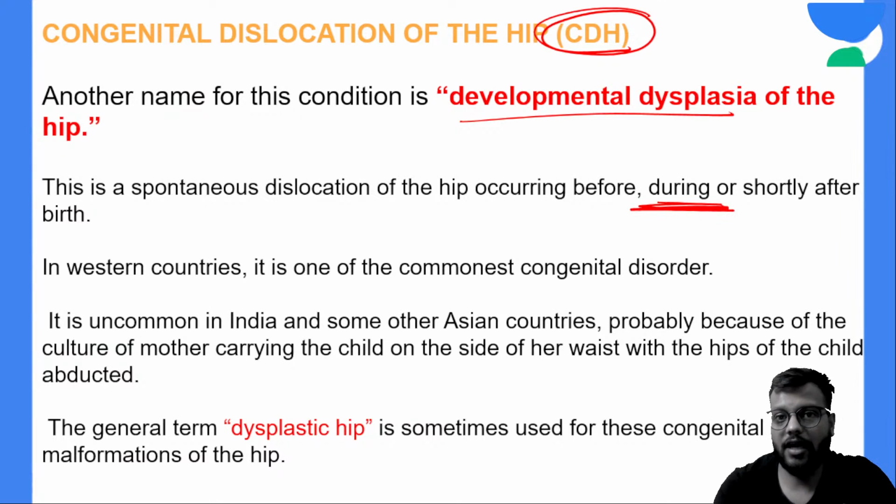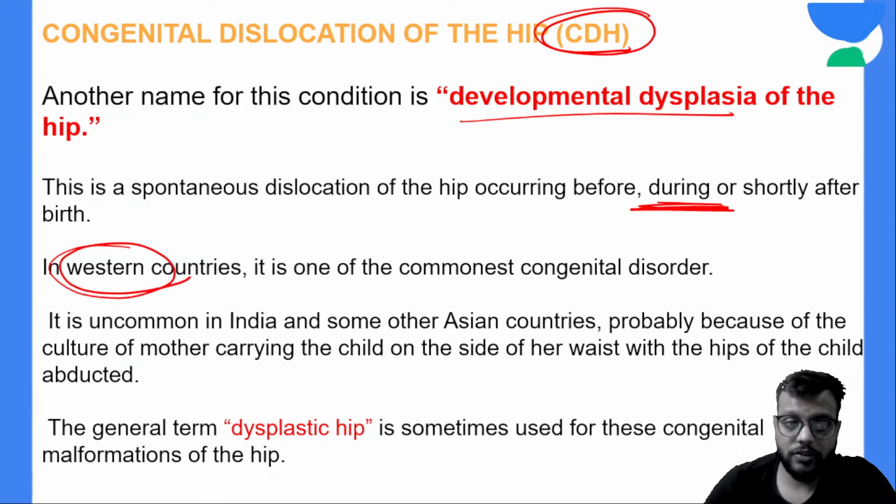And if it is at the time of birth, it is called the classical CDH, which we will study, which is the most common type. Okay, now it is mostly seen in Western countries, and its incidence is less in Indian society.